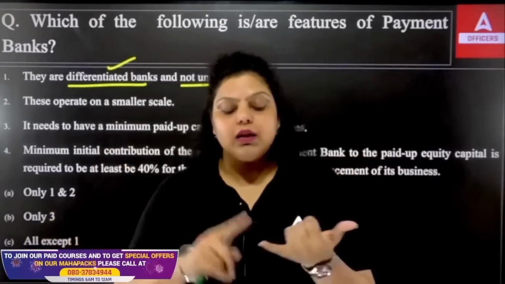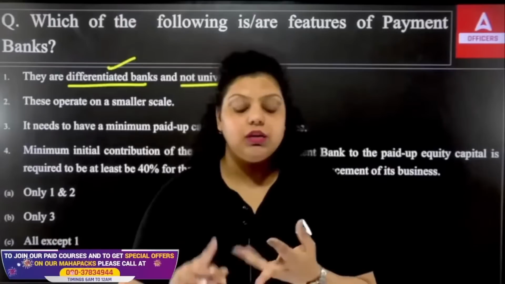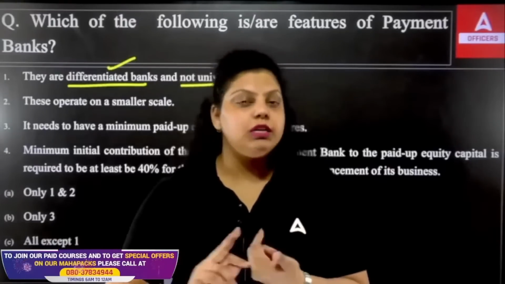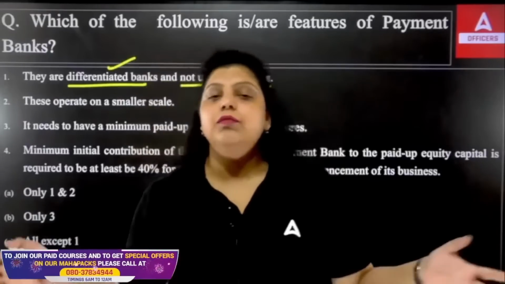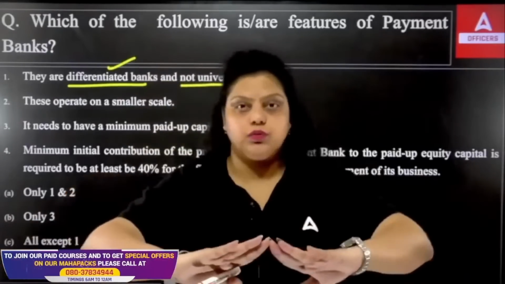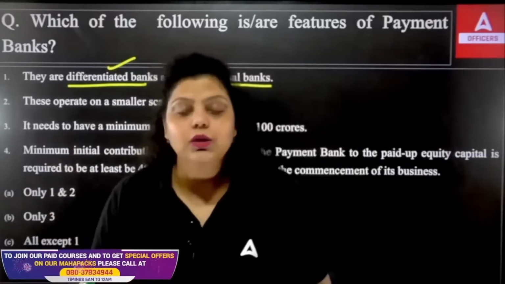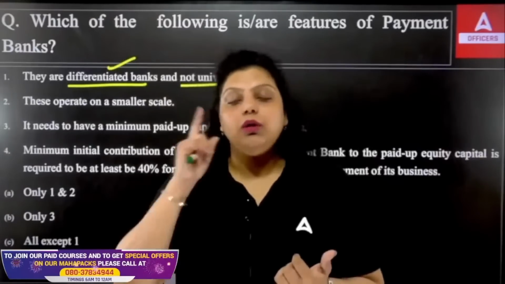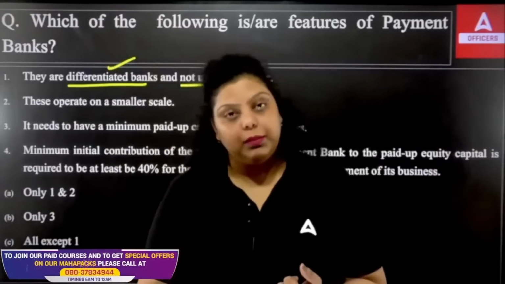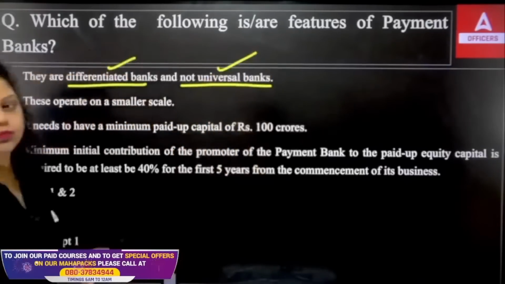When you go to the bank: deposit, withdrawal, lending, check clearance, demand draft, locker facility, safe custody, demat account, mutual fund, insurance, credit card, debit card, international credit card, debit card, everything is available under a single roof. That is universal banking. But the payment bank cannot work as a universal bank, because a payment bank cannot give loans to the public. So that's why they are not universal banks. So this is also true.